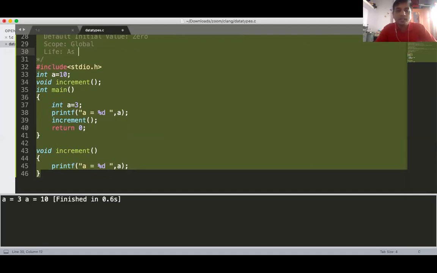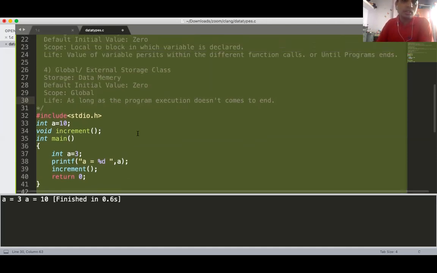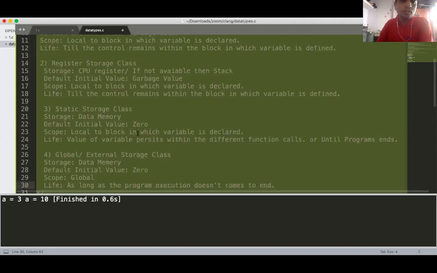So you can say as long as the program execution doesn't come to an end, your life is there. If the program execution ends, then your life is no more, your variable is no more. So getting all the four storage classes, very important one, very important.